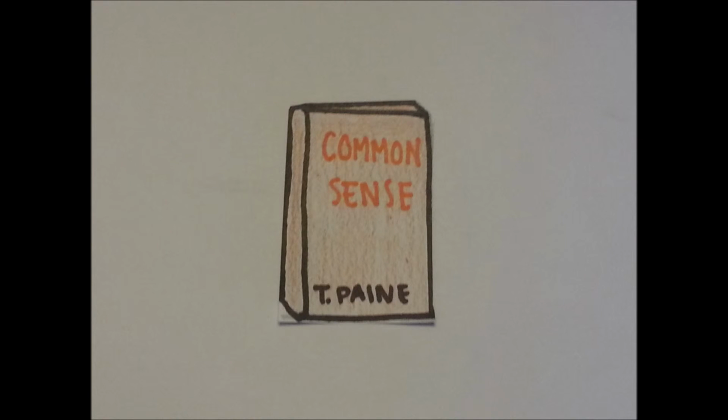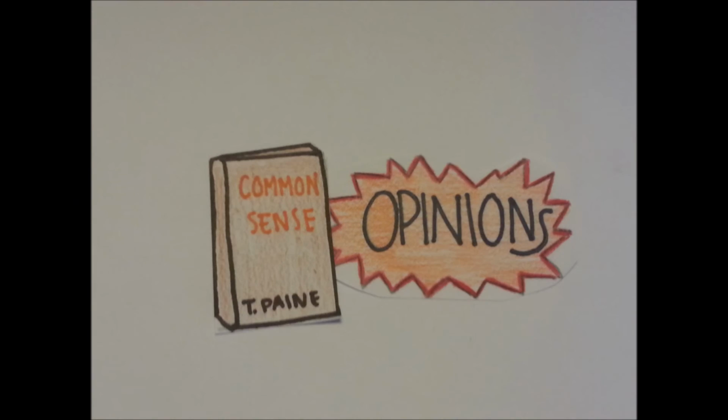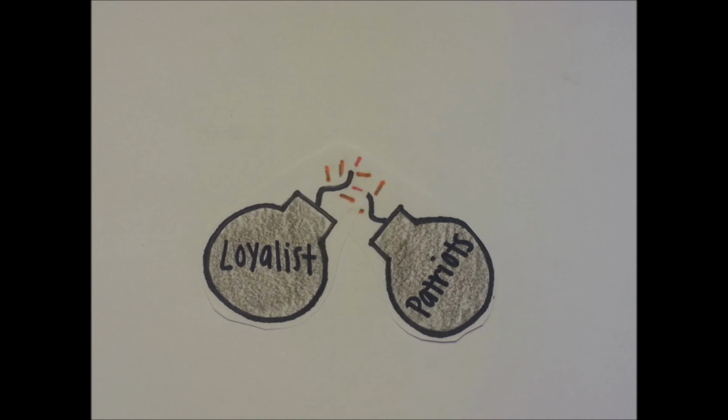News of Lexington and Concord influenced Thomas Paine to write an influential pamphlet called Common Sense. This shifted the opinions of the colonists to the Patriots' side. So many colonists were influenced because the pamphlet was simple and clear for any common colonist to understand. It was also widely distributed and read aloud at many public meetings and taverns.